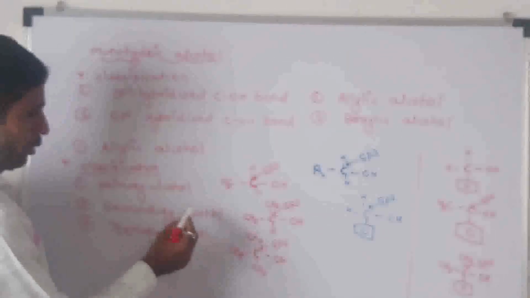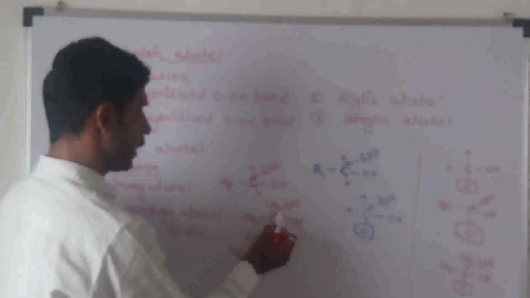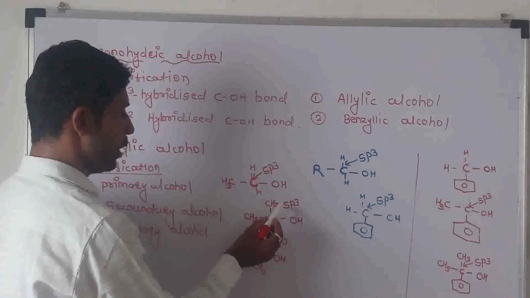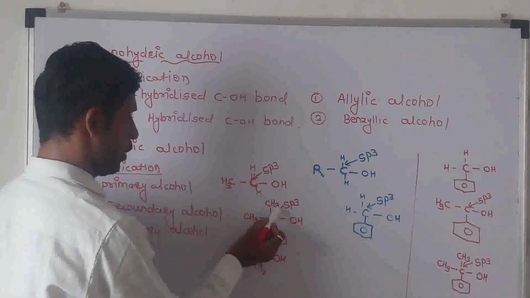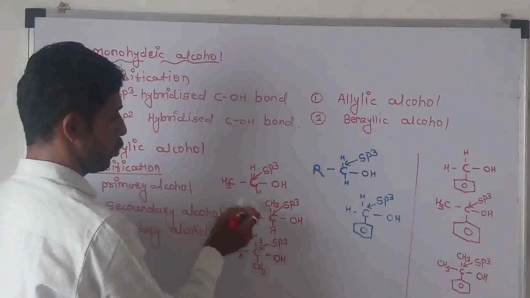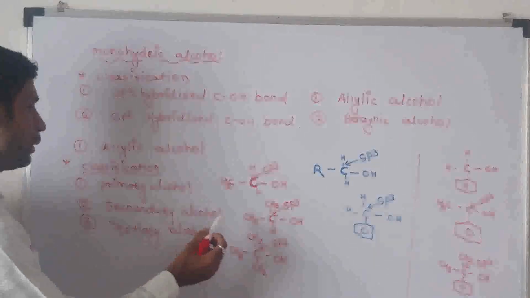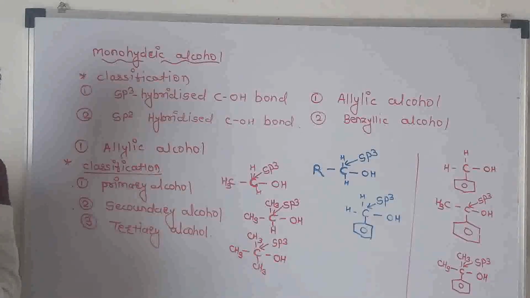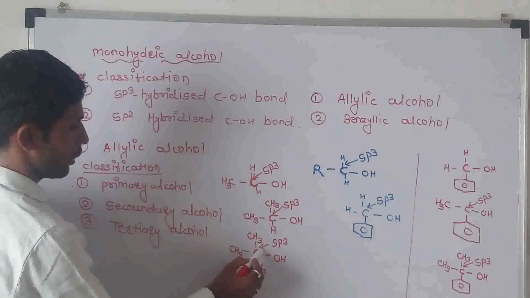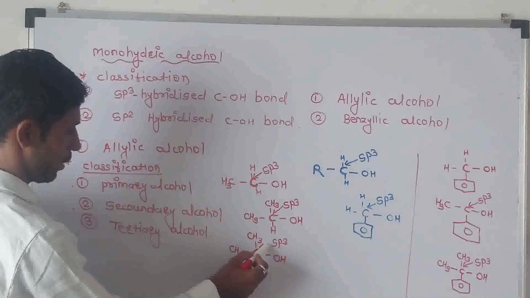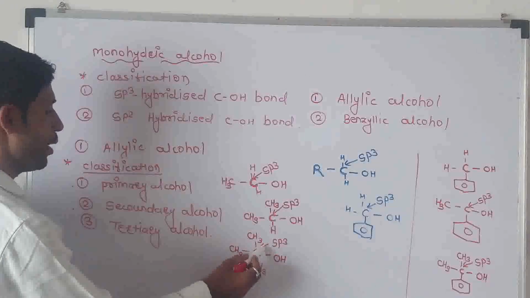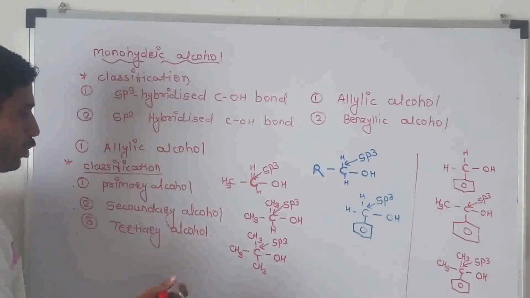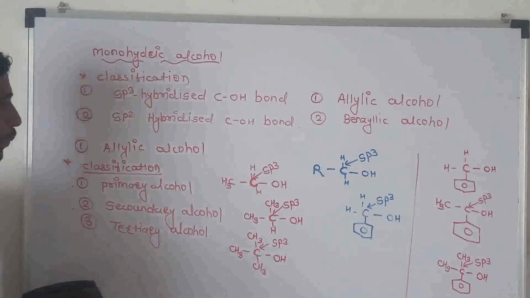Secondary alcohol. Secondary alcohol means the OH group is directly attached to an sp3 hybridized carbon atom next to two alkyl groups. This is known as the secondary alcohol. And third is the tertiary alcohol. Tertiary alcohol means the OH group is directly attached to a tertiary carbon atom. This is known as the tertiary alcohol.